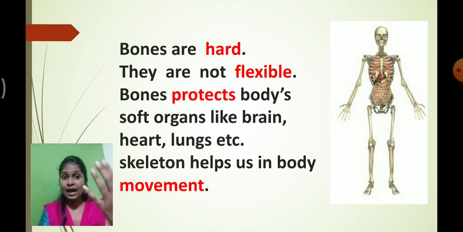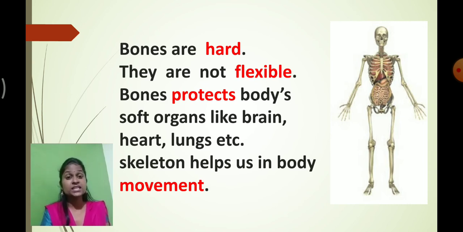First of all, we just spoke about how they are very hard and not that flexible, and most importantly I told you that these bones provide protection to our soft organs. So what are the soft organs present inside our body? Brain, heart and lungs.